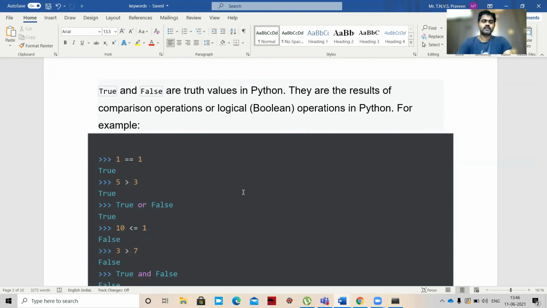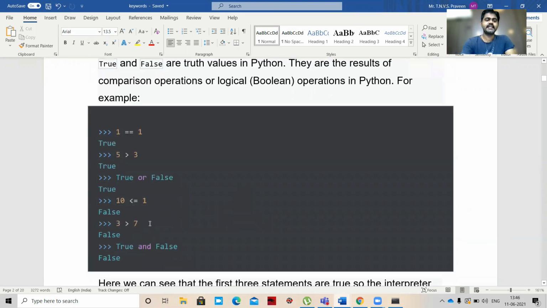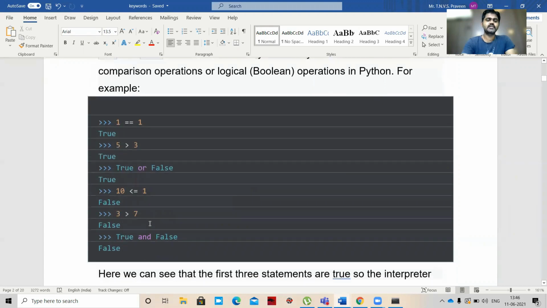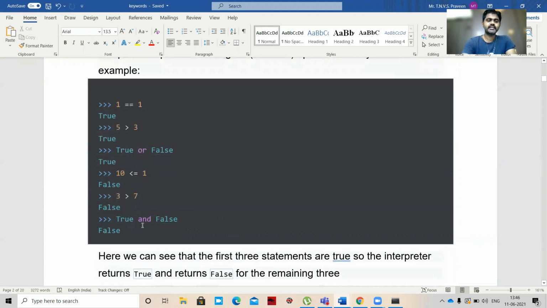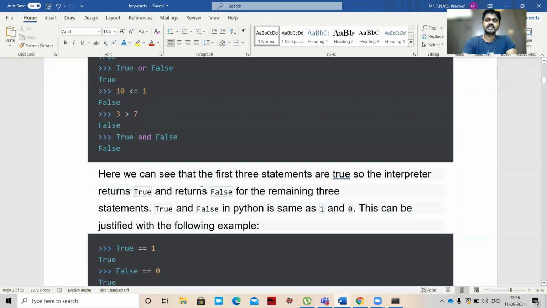True or False? True. 10 <= 1, which is false, right? So we'll get False. 3 > 7 will give False. In this manner, we can see the first 3 statements are True, so the interpreter returns True, and returns False for the remaining 3 statements. In Python, True stands for 1 and False stands for 0. This can be justified with an example.